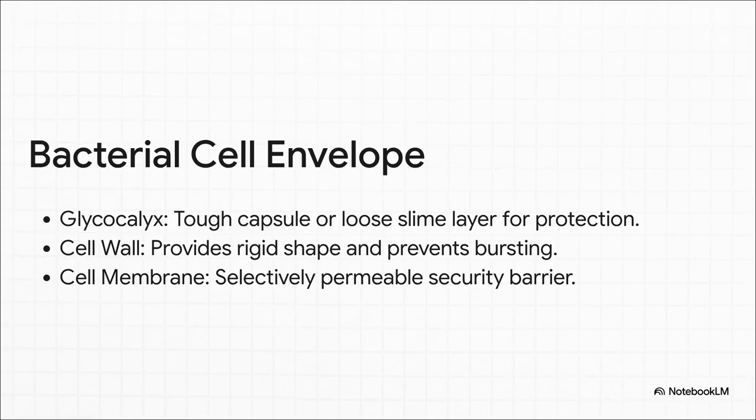But despite that internal simplicity, just look at their incredibly complex exterior defenses. The outermost layer is the glycocalyx, which can be this tough capsule or a loose slime layer. It basically acts like a cloaking device, helping the bacteria completely dodge the host's immune system. Beneath that, you've got the rigid cell wall, acting like the physical city wall to keep the cell from bursting. And finally, the cell membrane, which is the security gate determining exactly what gets to enter and exit.